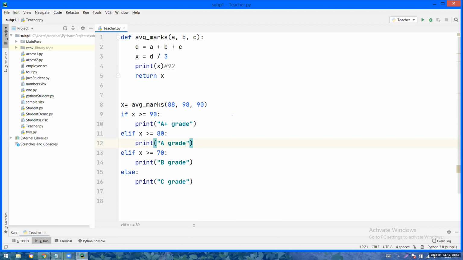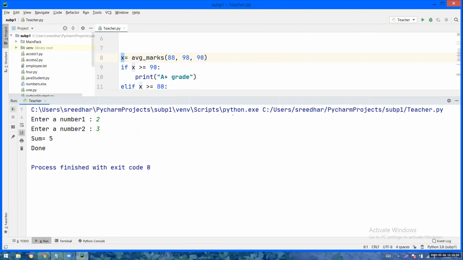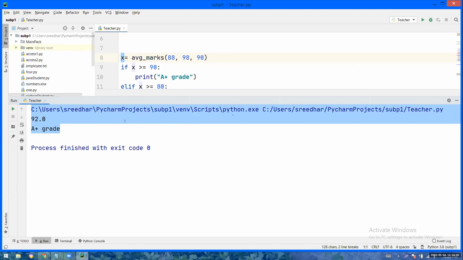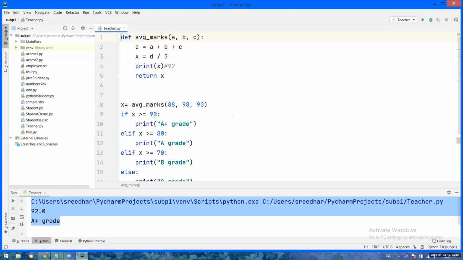See, actually, you are taking one variable to hold the return value. So here, now also the same output you are going to get. See, now what will happen? The value inside this x will be copied into this x. So this 92 will be into this variable.